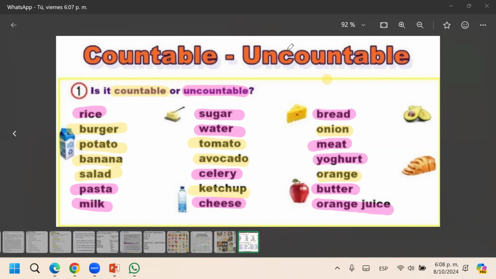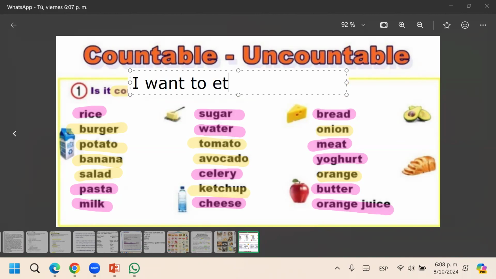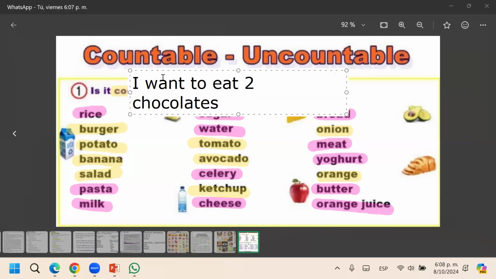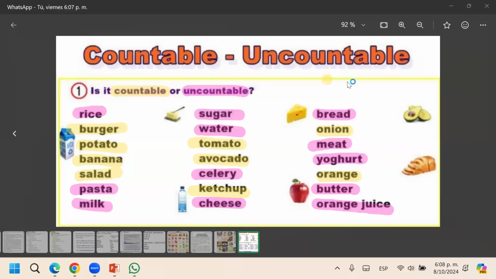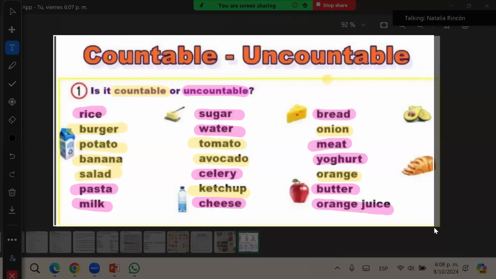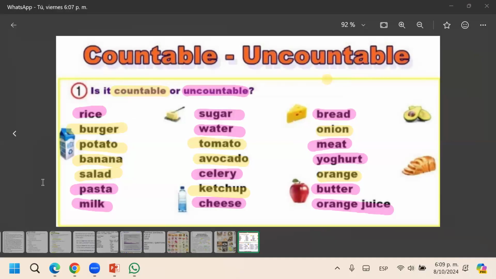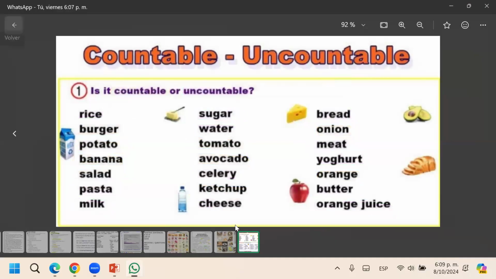Es como el chocolate. Es como cuando el chocolate debería ser uncountable, pero estamos tan acostumbrados a decir I want to eat 3 or 2 chocolates. Nos referimos a 2 bars of chocolate or 2 pieces of chocolate. So it depends. Some of this food can be countable or uncountable. Hay comida que puede ser countable o uncountable, depende del contexto. It can be one or the other.